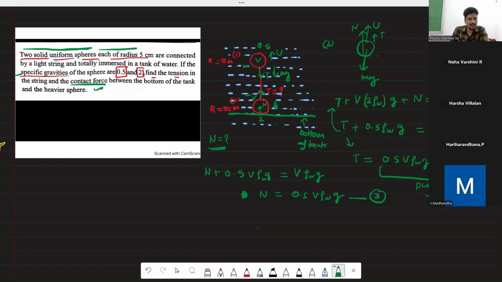Information is given: density of water. Volume you can find, 4 by 3 pi r cube. R is given here, 5 centimeter. So you can write this also like, I think I should erase this. Something is there.